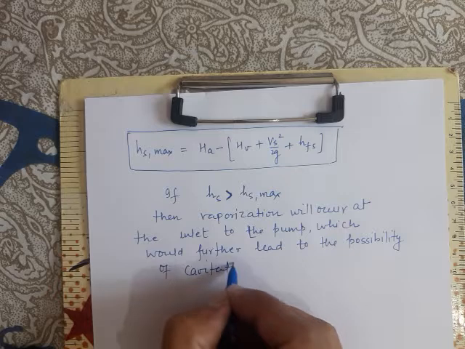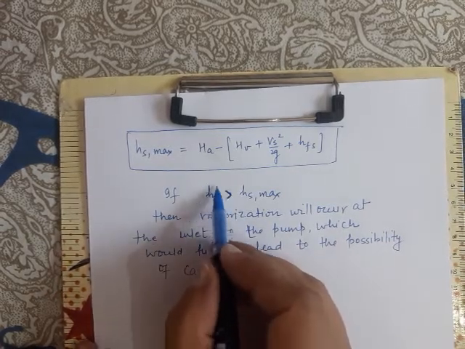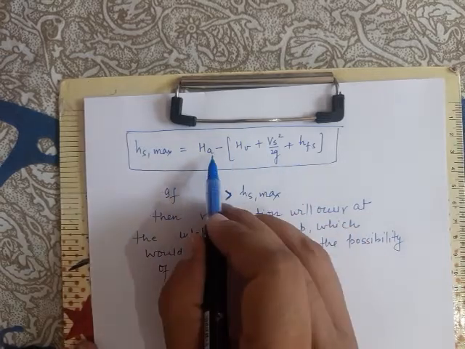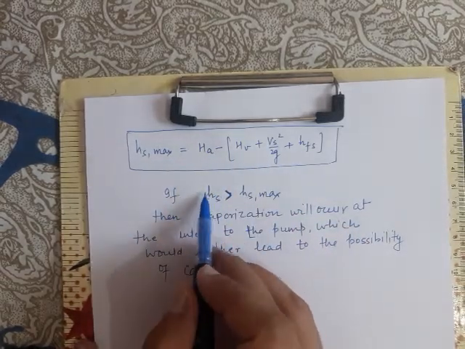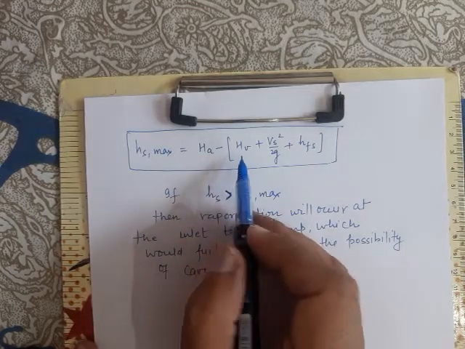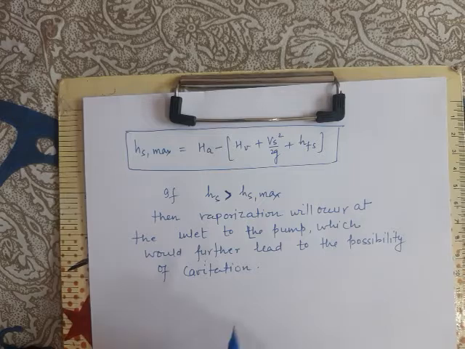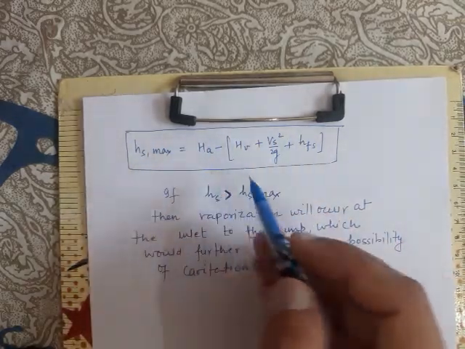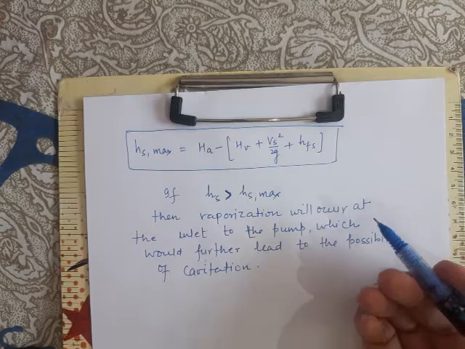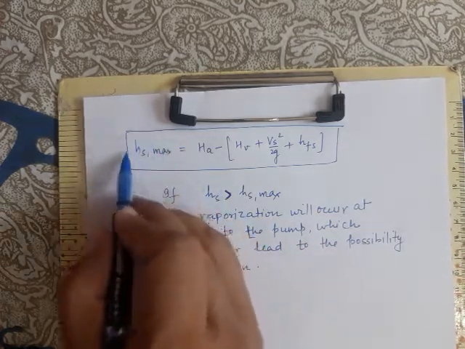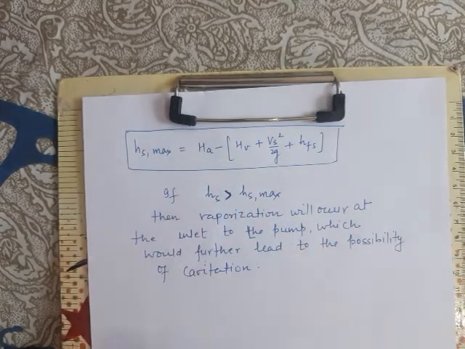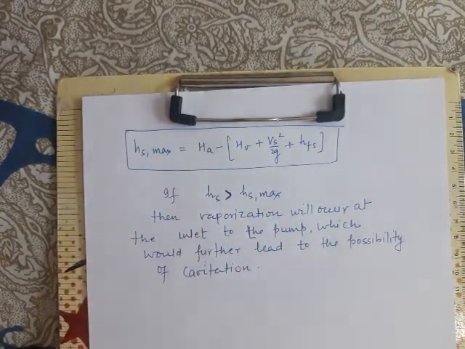Please note, if the suction height in case of your installation is more than what is given by this equation, then there will be vaporization of the liquid at the inlet to the pump, and this will lead to the formation of the vapor bubbles, and due to the formation of the vapor bubbles, there will be the tendency of the cavitation. So to avoid the cavitation, or to ensure the cavitation free working of the centrifugal pump, the suction height should always be less than what is given by this maximum suction lift. Okay, I think it is clear to you all.